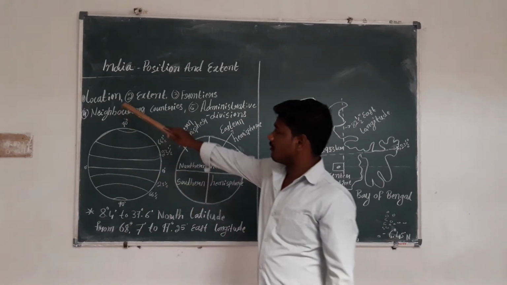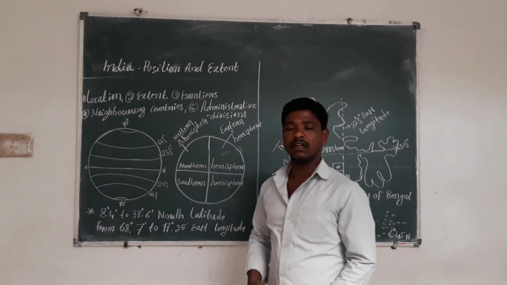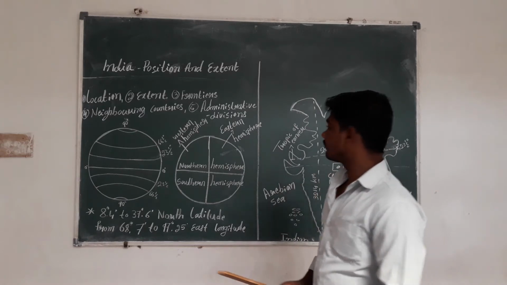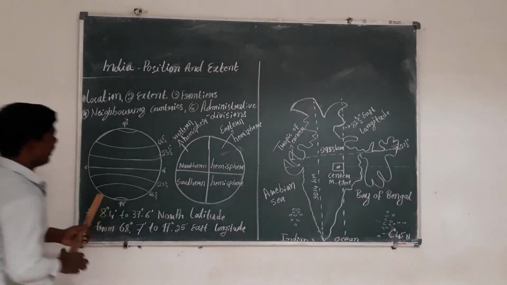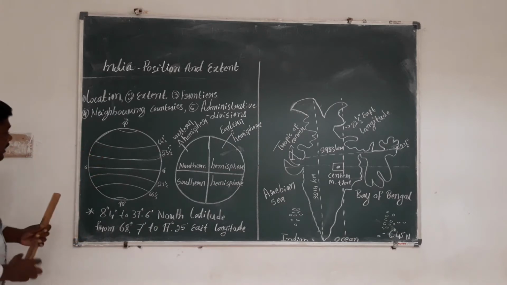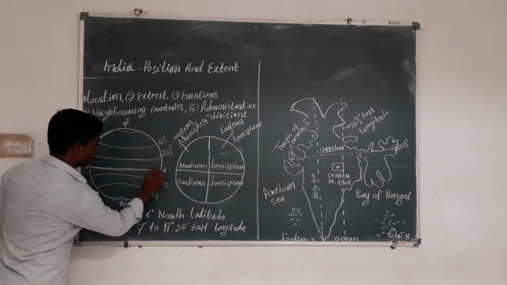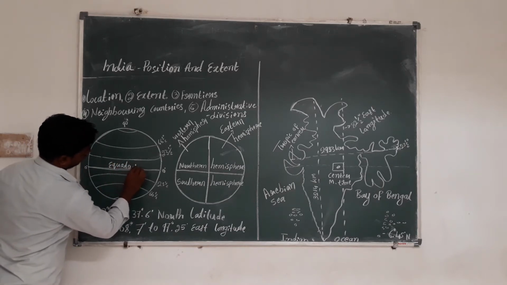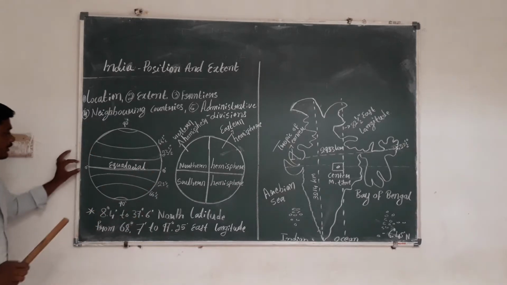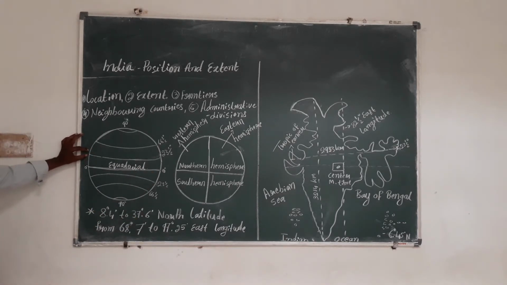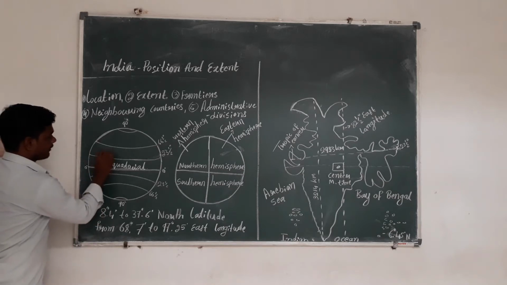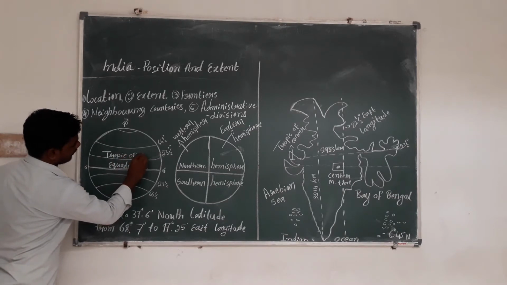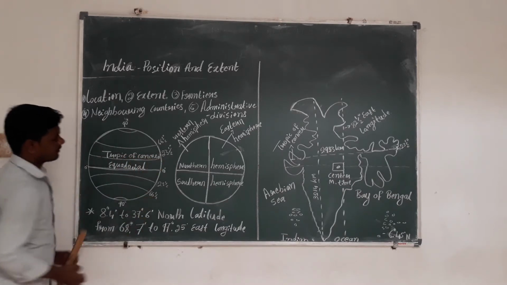Here, first we will see the location. Where is our India located in the world? So listen here. This is the world globe. This is the equatorial line, 0 degree. This is the Tropic of Cancer line.